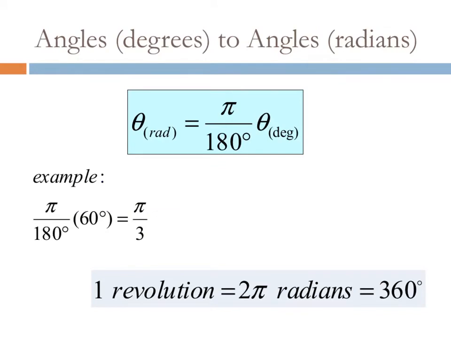Now we said that all of our quantities are going to be in radians, but most of our information is usually given in degrees or revolutions. So these are going to be some important conversions. If you have an angle in degrees, then you can multiply it by pi over 180 degrees to get your radians. So pi over 3 would be 60 degrees in radians. Also, another important conversion is 1 revolution. Again, 1 complete turn around our circle, or 2 pi radians, or 360 degrees.